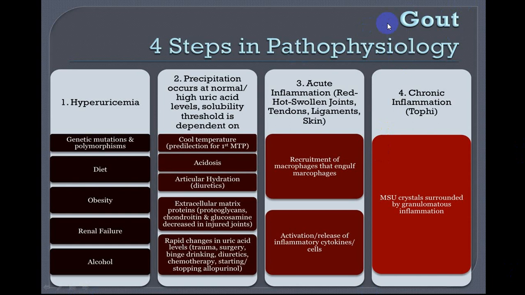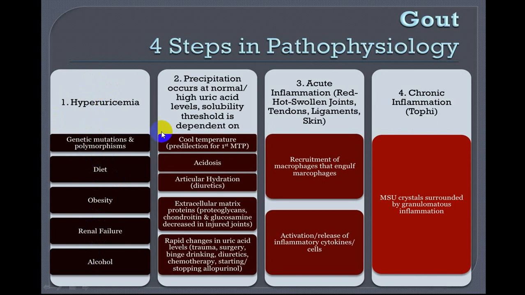So in gout, there are 4 steps: hyperuricemia, precipitation of uric acid crystals, acute inflammation of joints and surrounding structures, and chronic inflammation, which we call tophi. Hyperuricemia will be because of genetic mutation, diet, obesity, renal etiology, excessive alcohol intake. So this will be the first step.